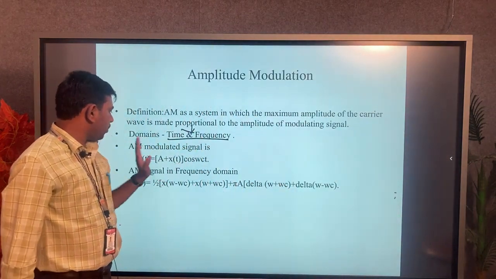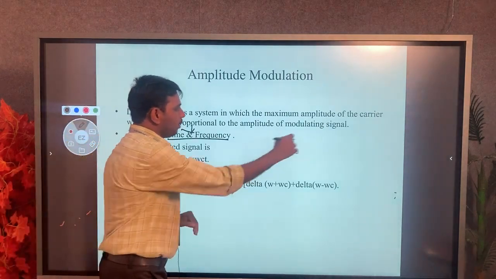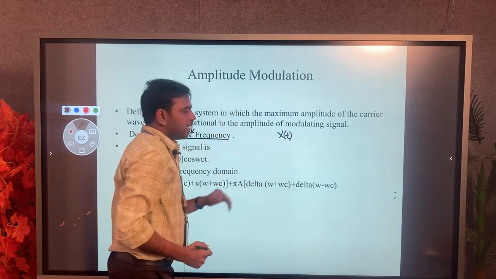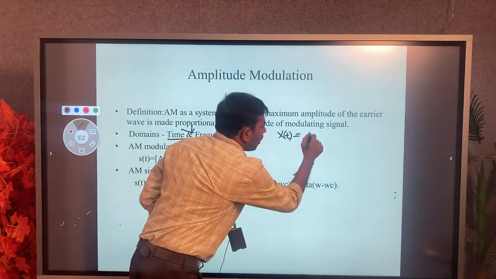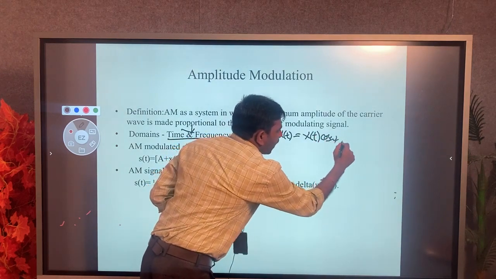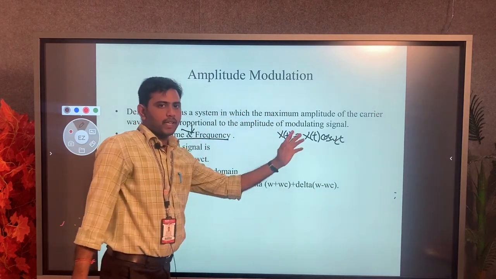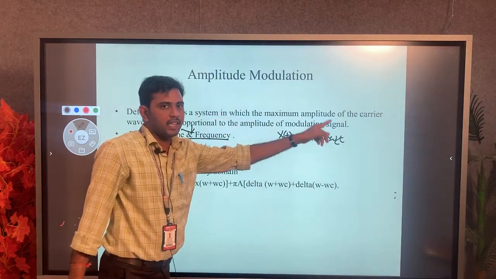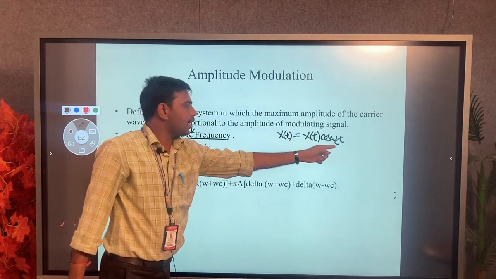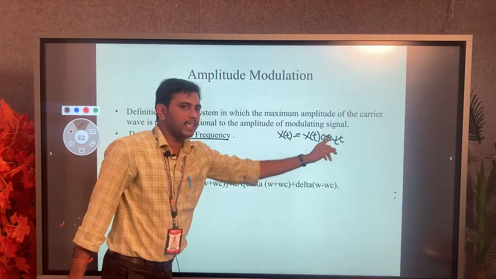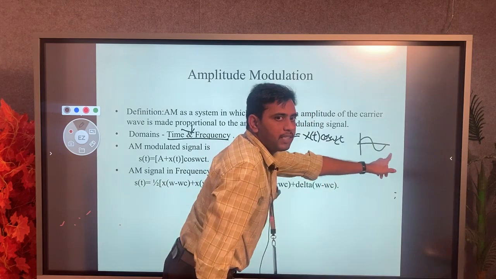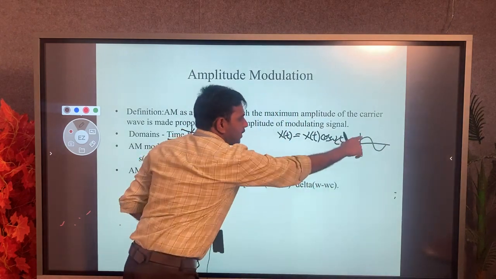How do we calculate the mathematical analysis? For example, we take X of t, which is the message signal, so it is X of t or cos omega ct. Why do we write cos omega ct? Here my message signal is also some waveform, that means cycles will be there, that is the carrier signal. So we have to mention the message and carrier signal, as in the diagram already shown. So this is my signal, cos omega ct, which is the message signal.